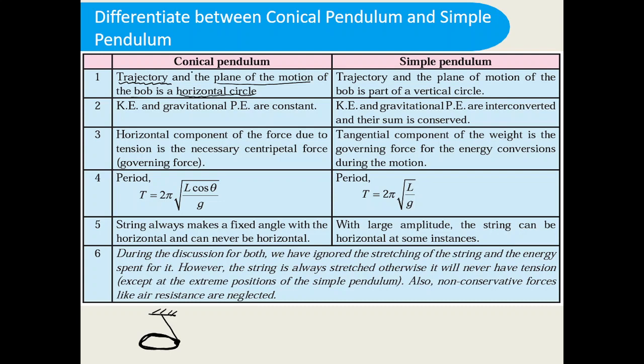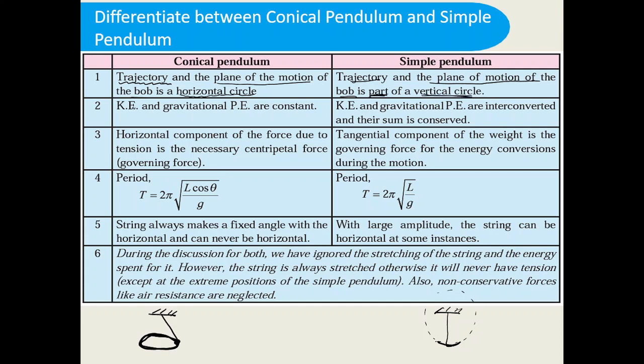So this is the first point. While if you consider the simple pendulum, it moves like this, just to and fro about its mean position. That means this is a part of the vertical circle, just a small part of the vertical circle. So the trajectory and the plane of motion of the bob is a part of a vertical circle.